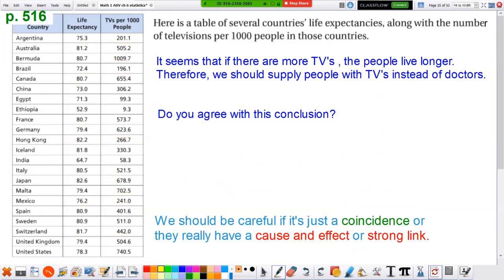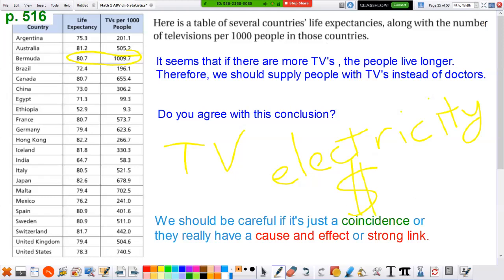If they've got a lot of TVs, what do you need to have a TV? To have a TV, you probably have electricity, don't you? And if everybody's got TVs, there's probably lots of money going around. And if there's lots of electricity and money, they probably have hospitals also. If they have hospitals, they probably have doctors.